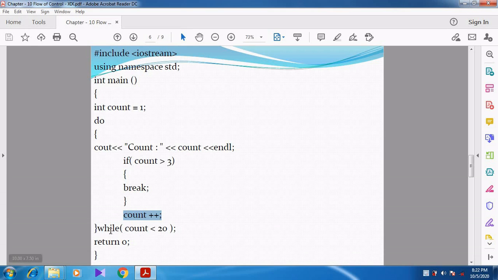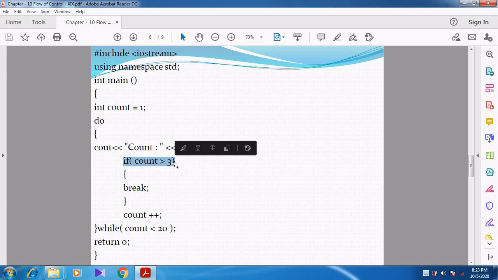Then again checking the while condition. While count is less than 20. 4 is less than 20. True or false? True. So again do statement. What is in do? See out count colon count. So count colon, what is the value of count? 4. Count colon 4.